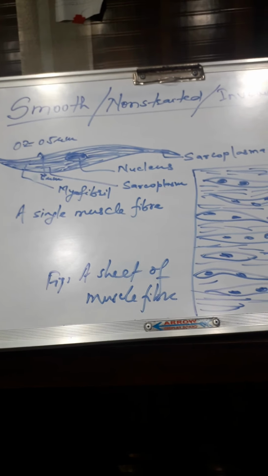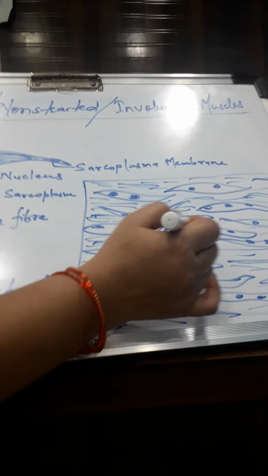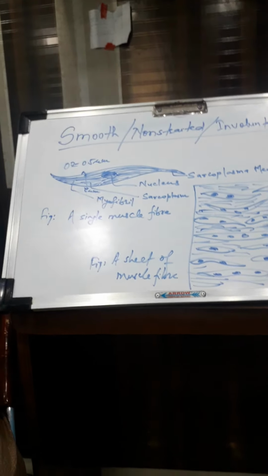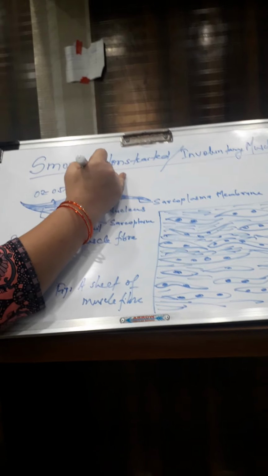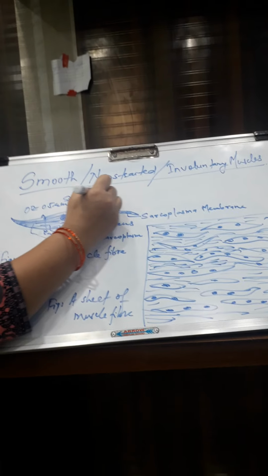So these are the structures showing the myofibrils all around in a sheet. But in the individual cell, the nucleus and sarcoplasm are lying there, and myofibrils are there. This is the outer lining called the sarcoplasmic membrane. Types of smooth muscle: it is divided into two parts, single unit and multi-unit.